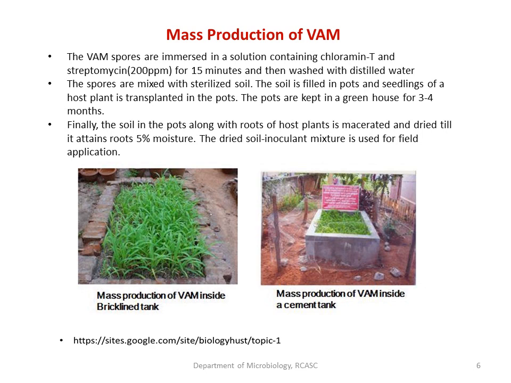The spores which we would have identified can be collected and immersed or treated in a solution containing chloramine T and streptomycin in order to inhibit the growth of bacteria, so that contamination is avoided. That is the reason it has to be treated with appropriate antibiotic, especially chloramine T or streptomycin, for 15 minutes. Then wash it with distilled water. If any bacteria are present on the surface of the sporocarp, they get eliminated.